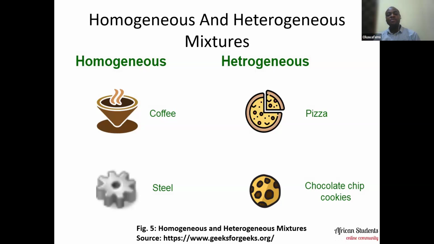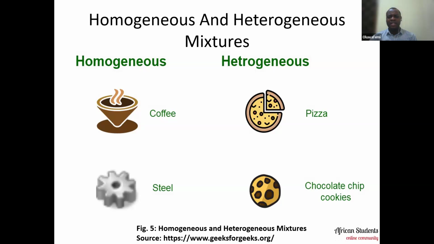An example of a heterogeneous mixture is pizza. How many of us have taken pizza before? Yes, you can put it in the comment section. So pizza is an example of a heterogeneous mixture. Why do we say so? For us to make a pizza, you need your cheese, you may put your veggies, though some people don't, and so many other items that you put, and they do not form a uniform composition.